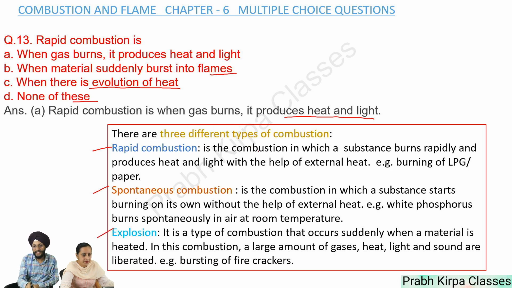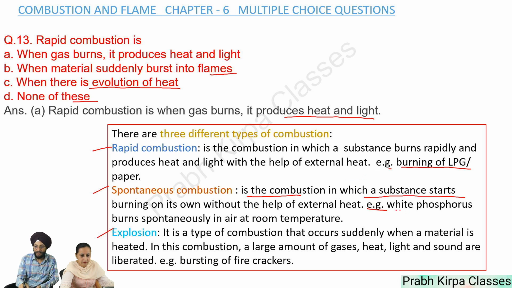Rapid combustion is the combustion in which a substance burns rapidly and produces heat and light with the help of external heat. Burning of LPG and paper are examples of rapid combustion. Spontaneous combustion is the combustion in which a substance starts burning on its own without the help of external heat.